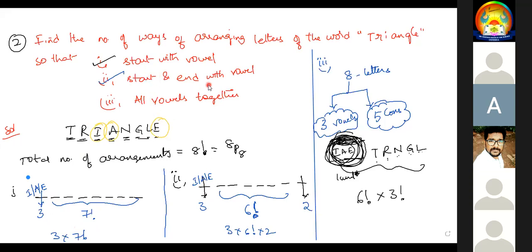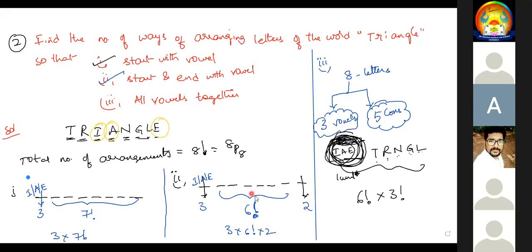Starting with a vowel and ending with a vowel. We have 3 vowels. The first blank can be filled in 3 ways, which means 1 vowel is finished. The remaining 2 vowels are there, so the last blank can be filled in 2 ways.